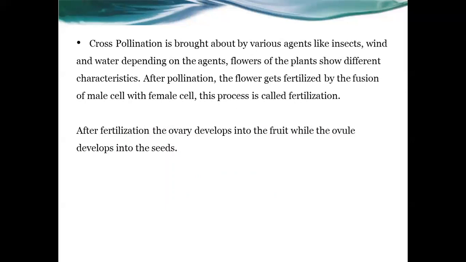What are the helping agents of cross-pollination in plants? Insects, wind, and water. Depending on the agents, the flowers of the plant show different characteristics. Butterflies and honeybees come to plants to collect nectar from the flower, and the same honeybee or butterfly goes to the next plant and sits on the next flower. So cross-pollination happens there, and the insect acts as an agent.